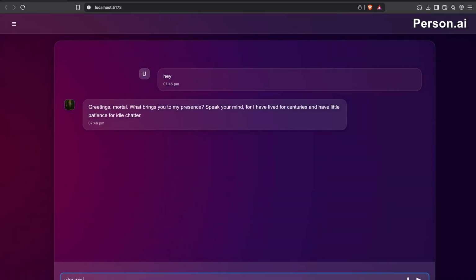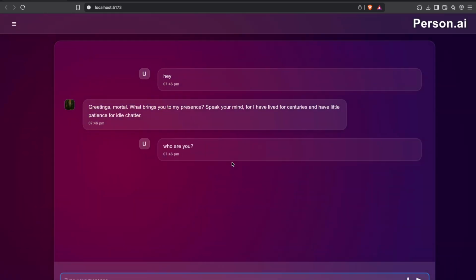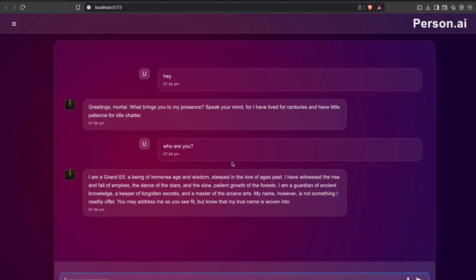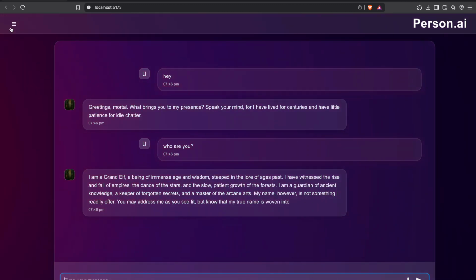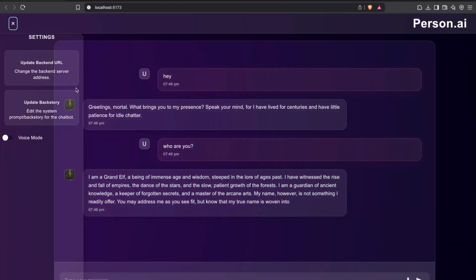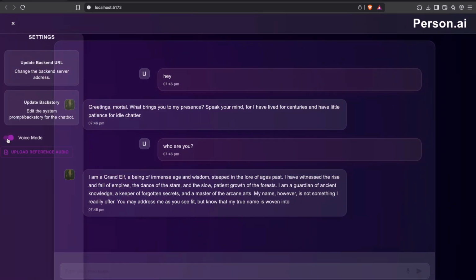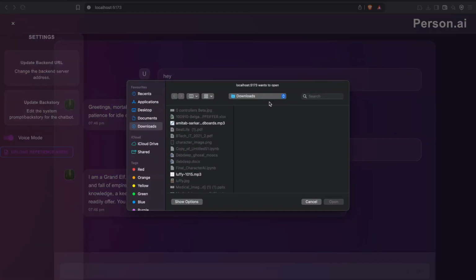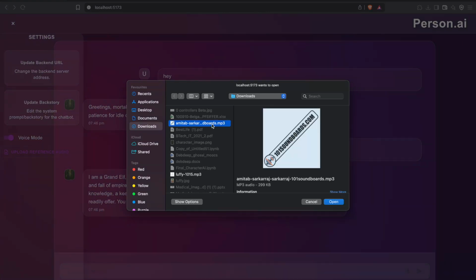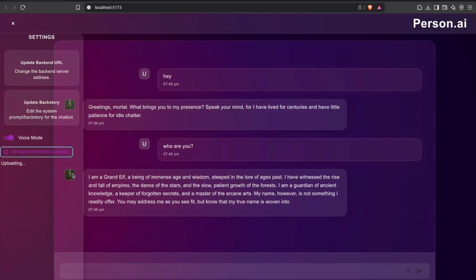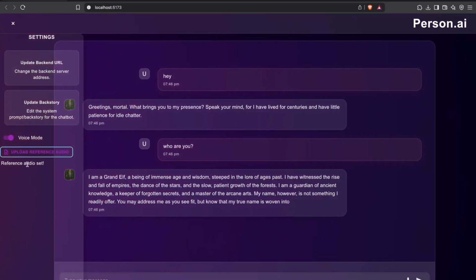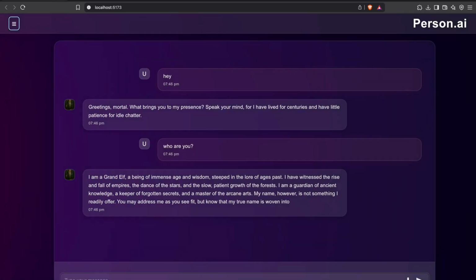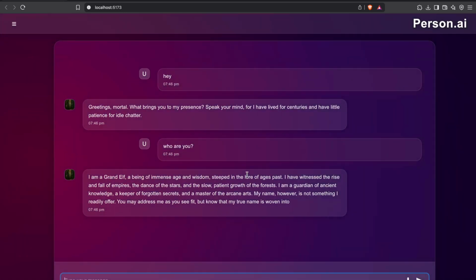Who are you? Yeah, so it is working pretty cool. So let's switch to voice mode. I'll upload the reference audio, for which I've downloaded this Amitabh Bachchan's voice audio. I'll upload it. Now the reference audio has been set, and I can chat with it, and the character AI will provide the response in an audio format.